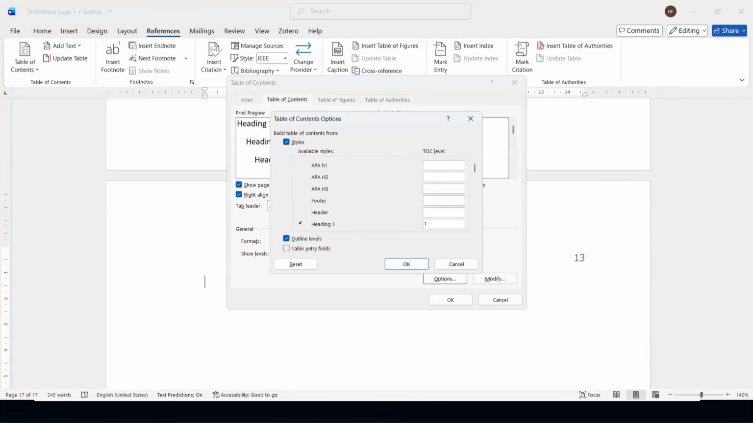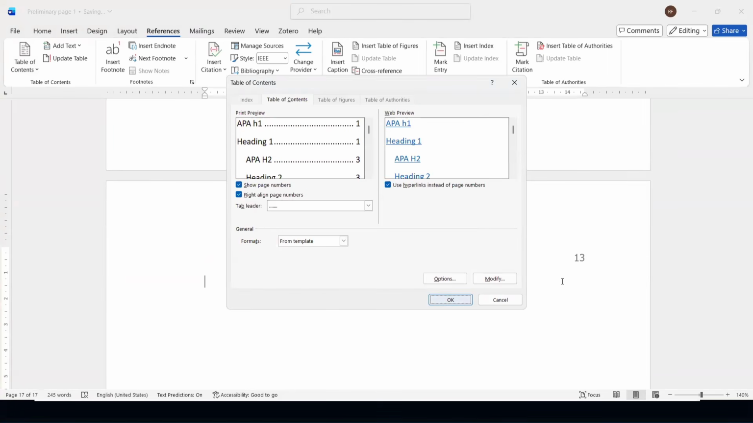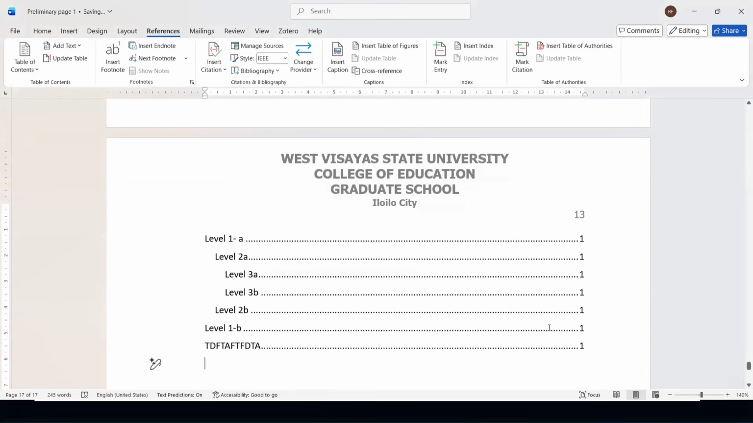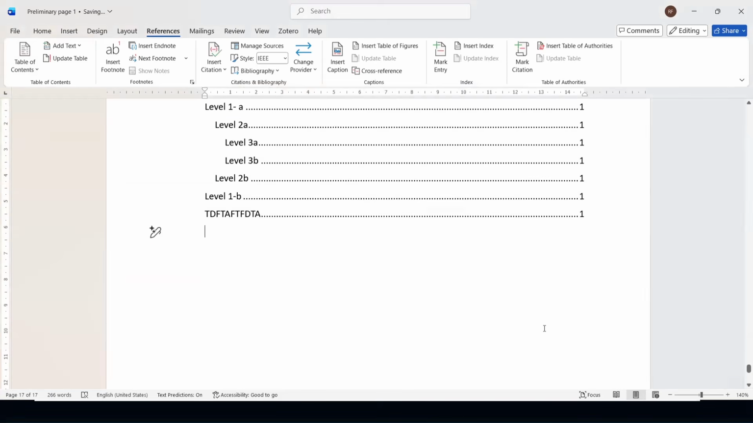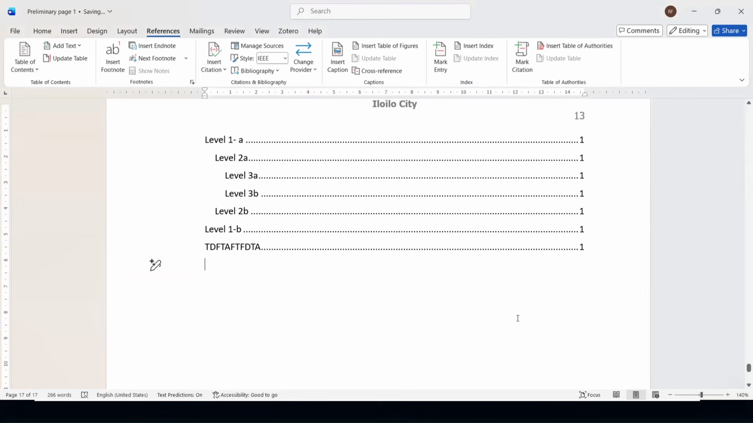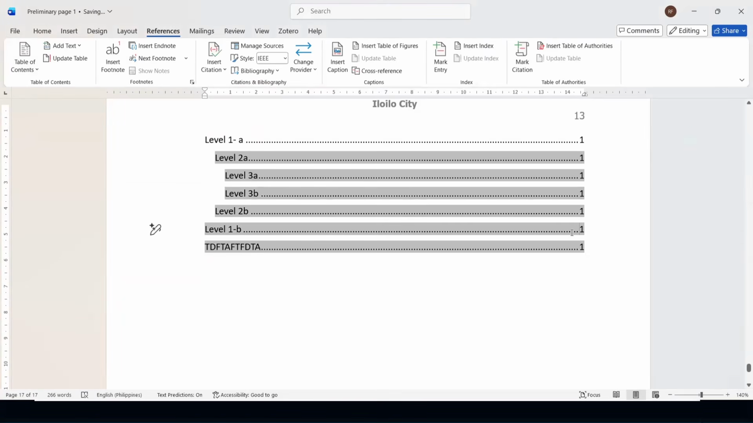Okay, and then APA H1 will be level 1 for the table of contents. APA H2 is now level 2, and APA H3 will be level 3. I'll click OK. I'll click OK, and immediately the table of contents will be generated. This table of contents will be automatically generated if you have followed the heading setting a while ago. There you go. Yes, the same page number is shown.